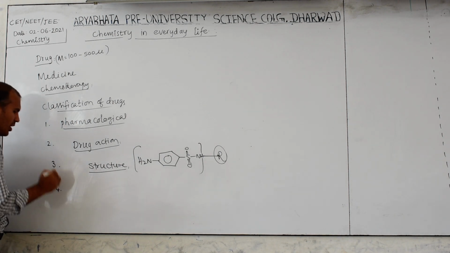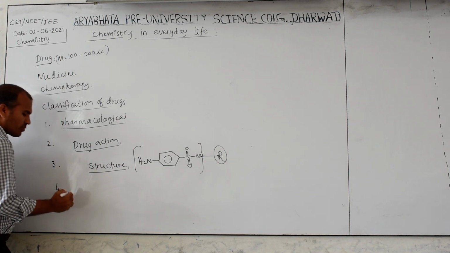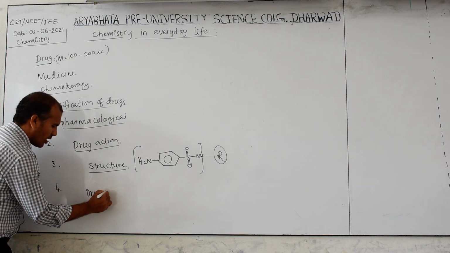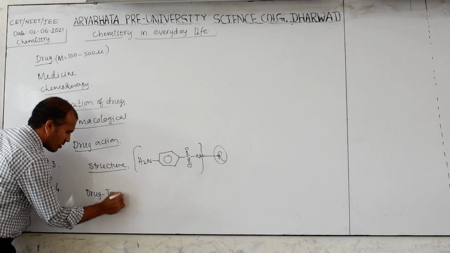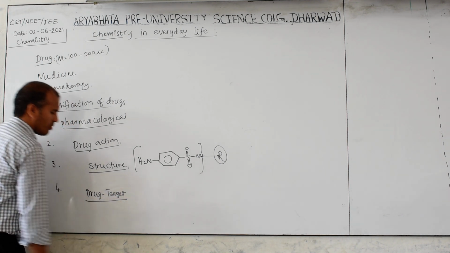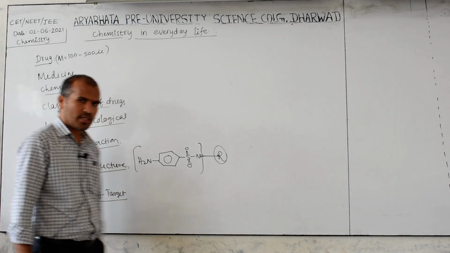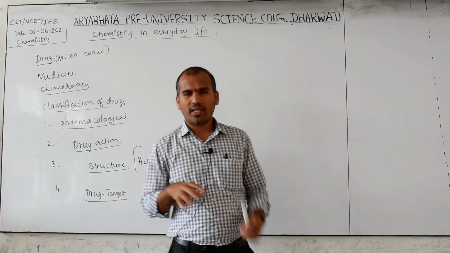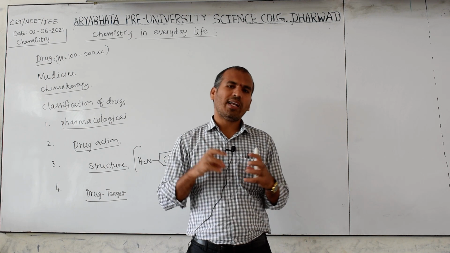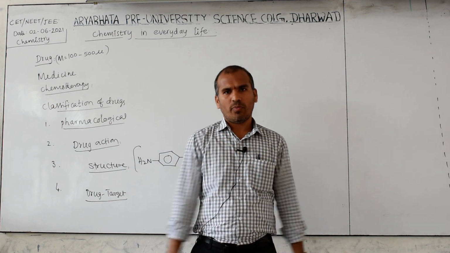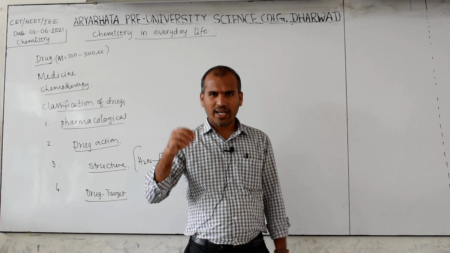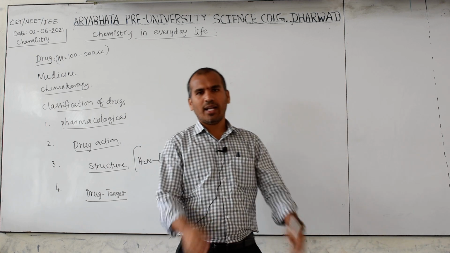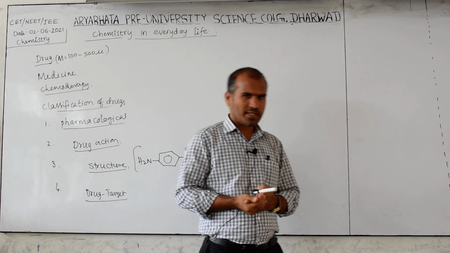The fourth one is based on drug target interaction. Now we are taking one of the medicines into our body, then that drug does not interact with all parts of our body. It interacts only where it is required, where our target is there, only it attacks, and it produces the biological response.